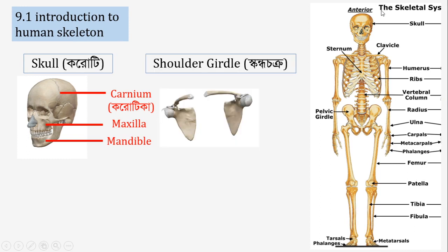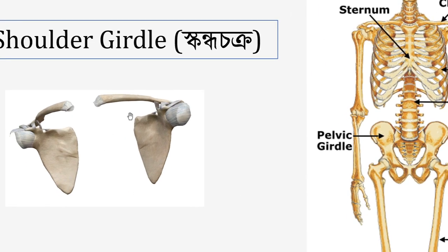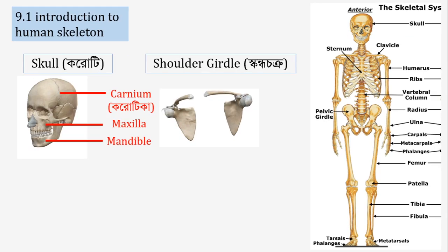And then when we come down from the skull, we get the vertebrae present at the neck, and then it goes to the shoulder, and at the shoulder we get 2 types of bones. The shoulder region, called the shoulder girdle, contains 2 types of bones.